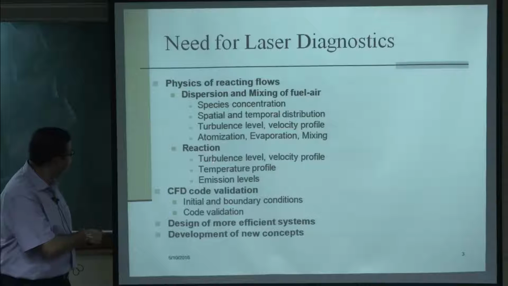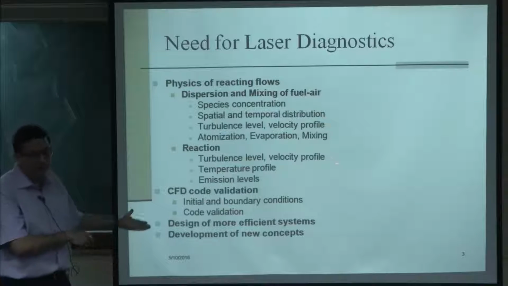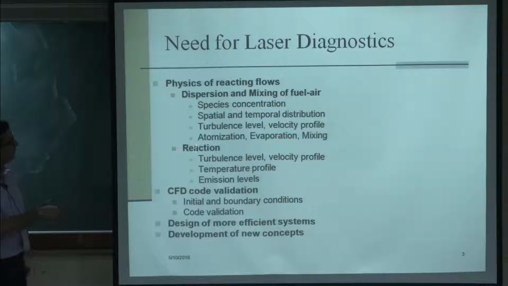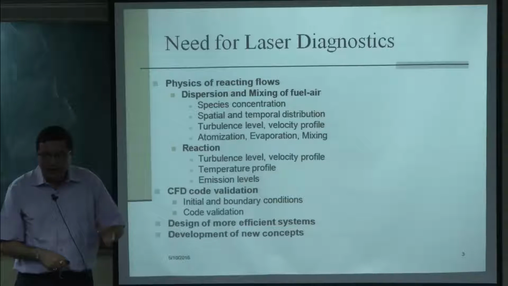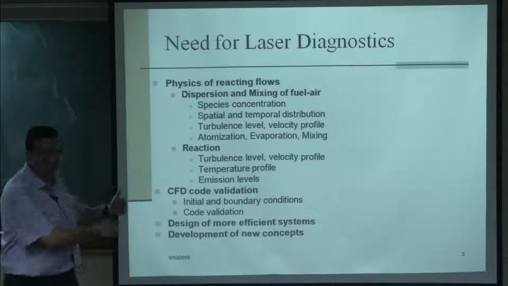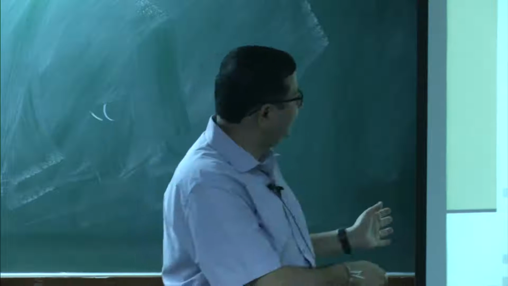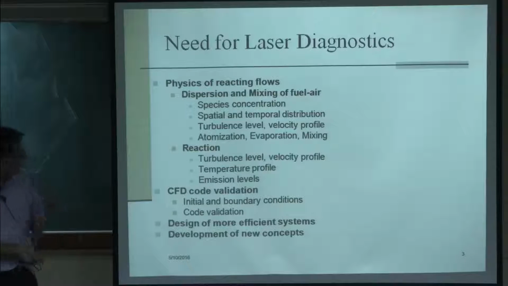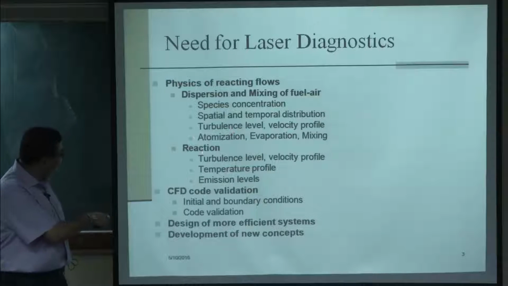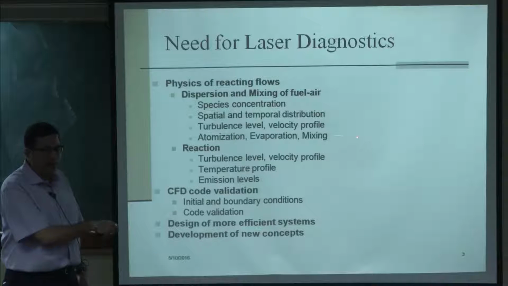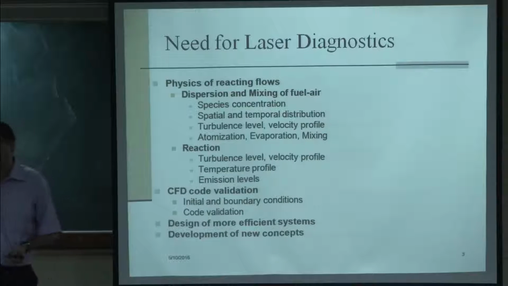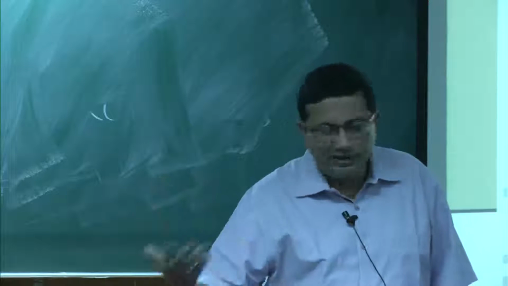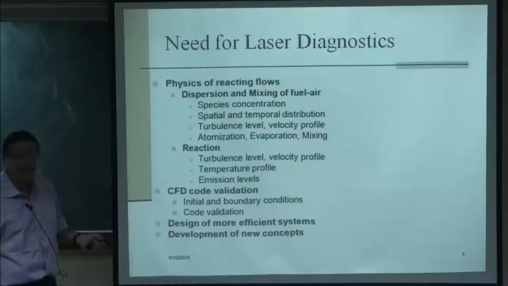The reaction typically is much faster than this process. The time scale for reaction is much faster than this process. So, of course, there is a turbulence chemistry interaction, but the reaction time scales are much smaller for most practical systems, particularly for gas turbines. So essentially the chemistry can very well be modeled with a single step chemistry, but if you go for a multi-step chemistry you get better accuracy, but it is not that critical.